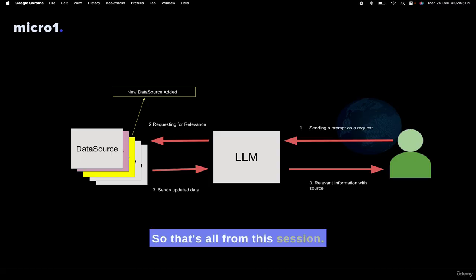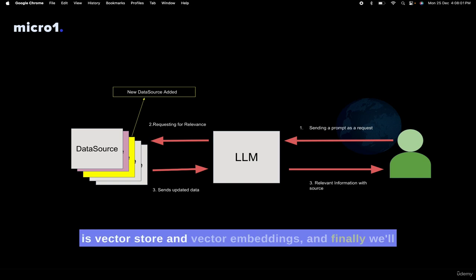So that's all from this session. In the next session, we will discuss what a vector store and vector embeddings are. And finally, we'll discuss fine tuning with an example.